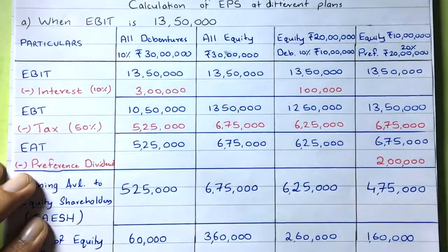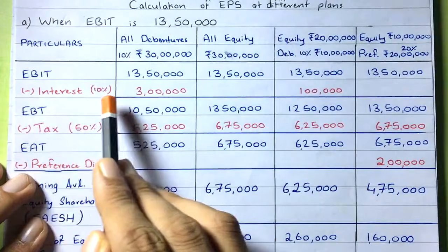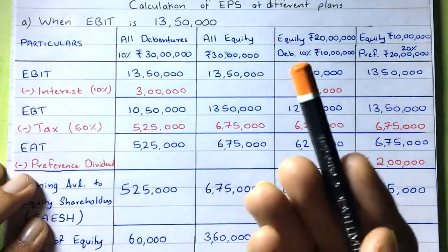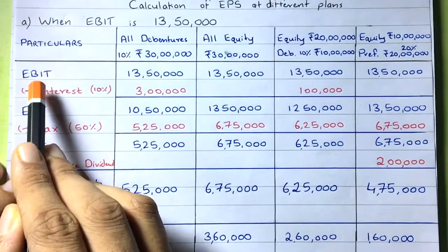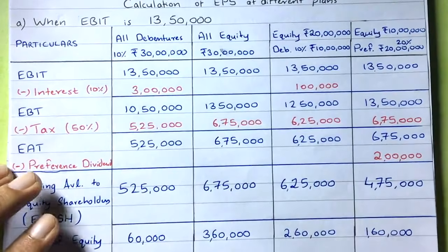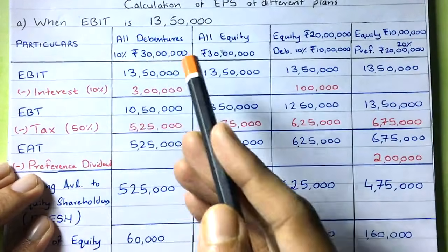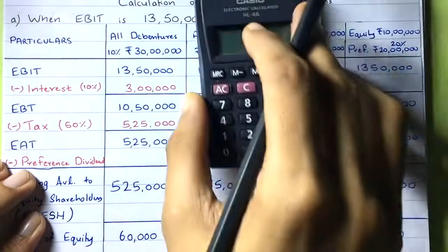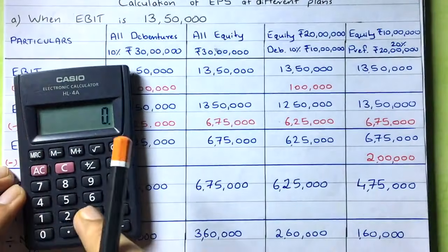Fine, you took that, and the first thing you have to do is deduct the interest. You have to pay the debenture holders. EBIT, I is first, right? So remove I. Remove the interest. So, 10% interest on what? On the debentures. On the funds you have raised, you have to calculate the interest. So you have raised how much?